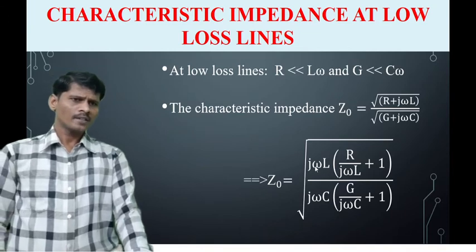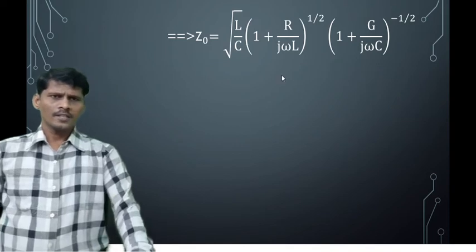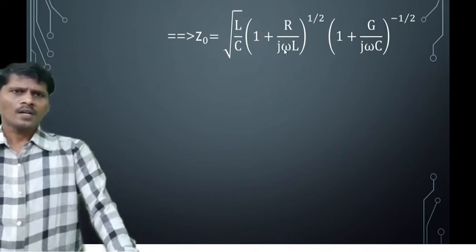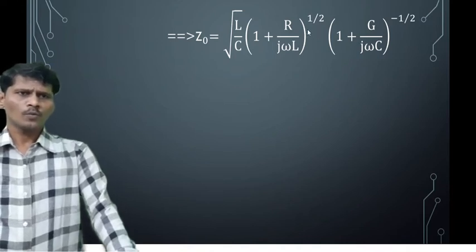In numerator and denominator, j omega is cancelled. That is equal to square root of L by C into 1 plus R by j omega L, whole to the power of 1 by 2.